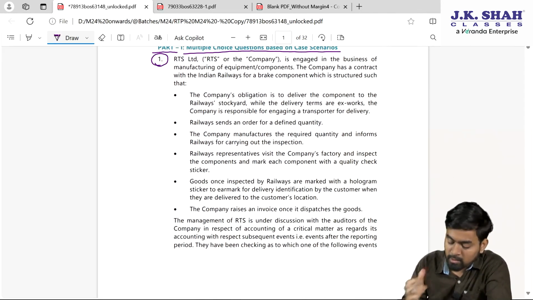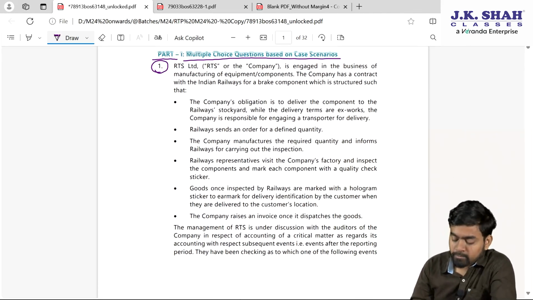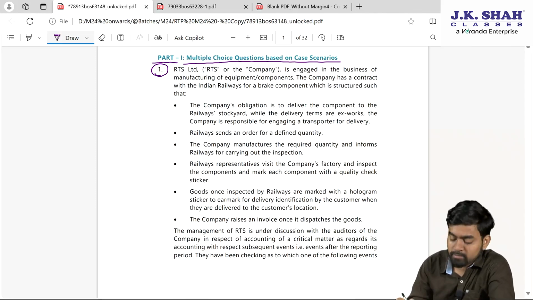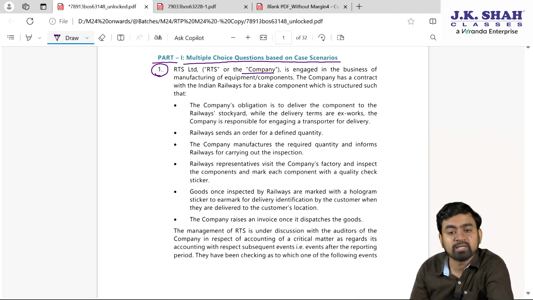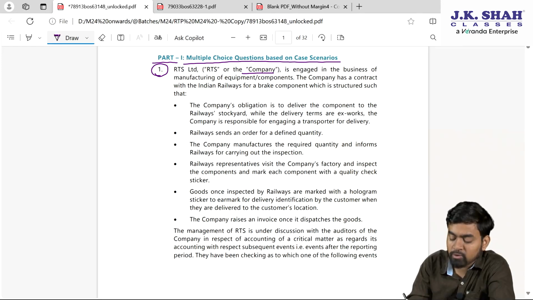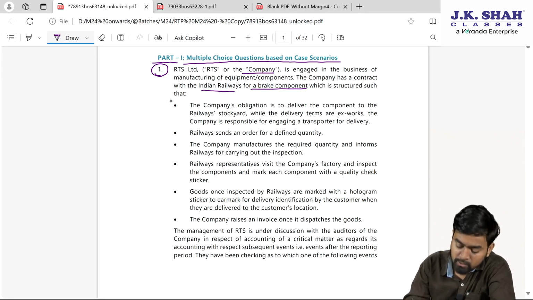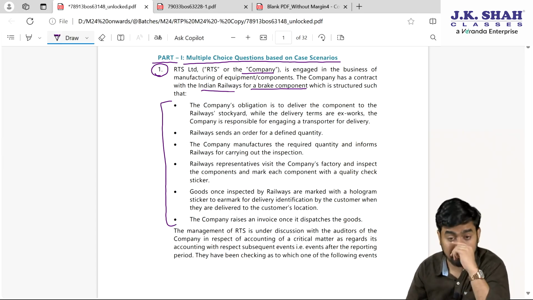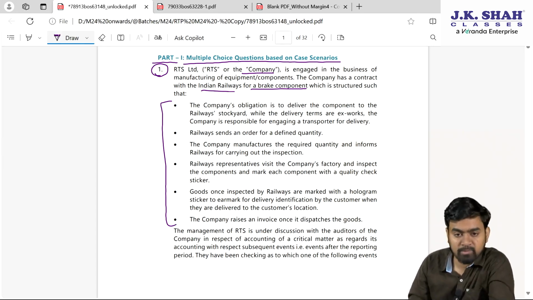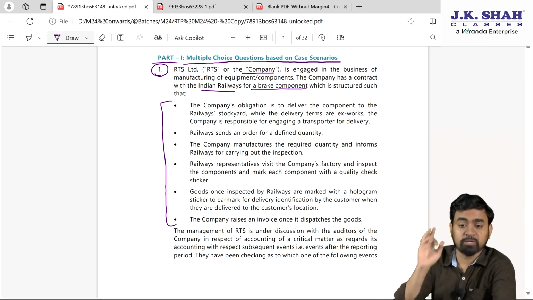Question number 1. RTS Limited, now onward we will say company, is engaged in the business of manufacturing equipment or components. The company has a contract with Indian Railway for brake components which is structured such that certain points are given, they are the agreement points.